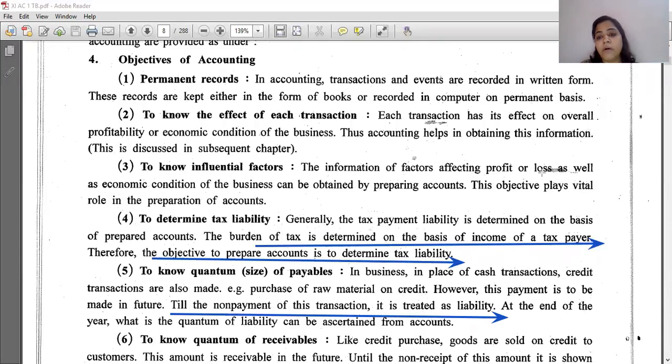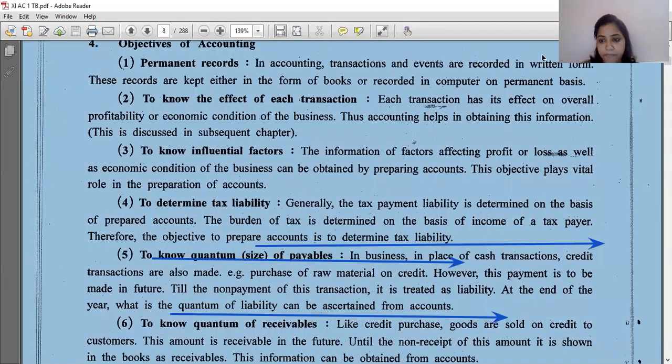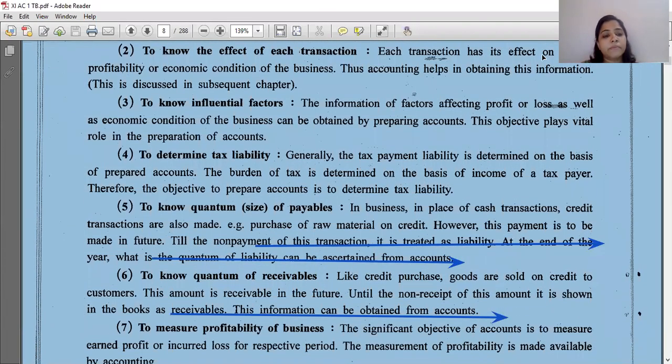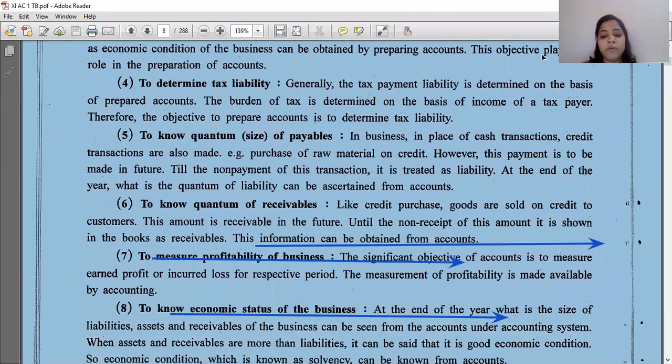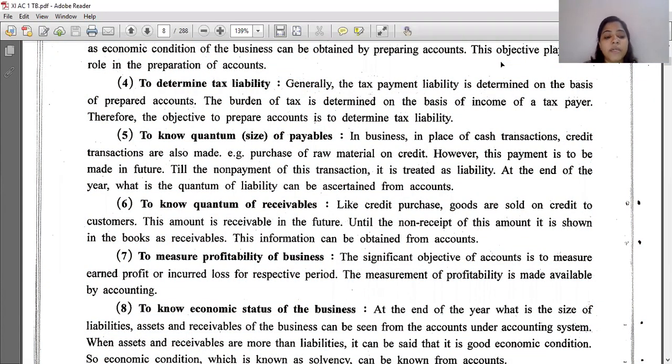Right? Now, next is to know the quantum of receivables. So what is the quantum of receivables, students? In the same way, we had said payables. Receivables are the goods that we had sold on credit, right? The goods that are sold on credit.